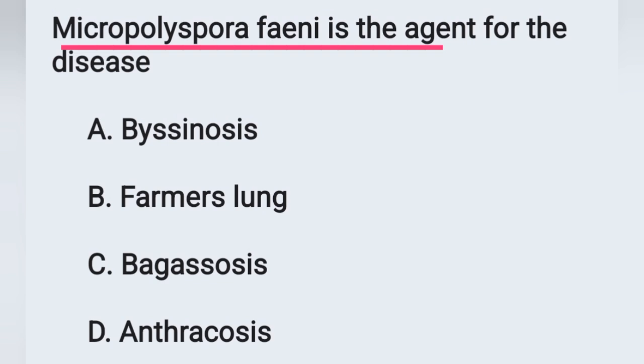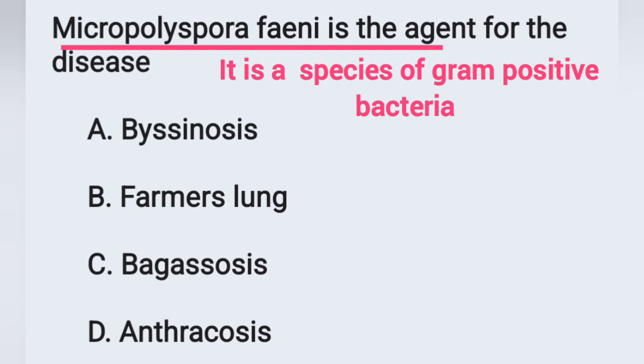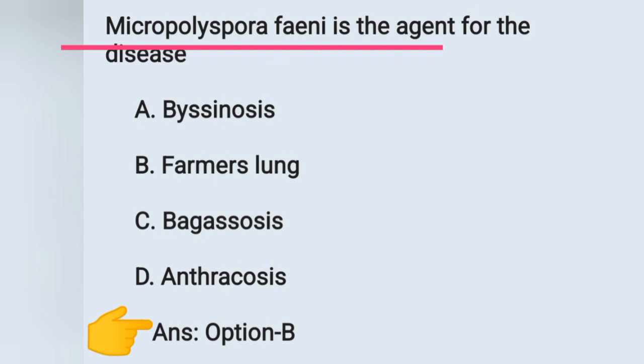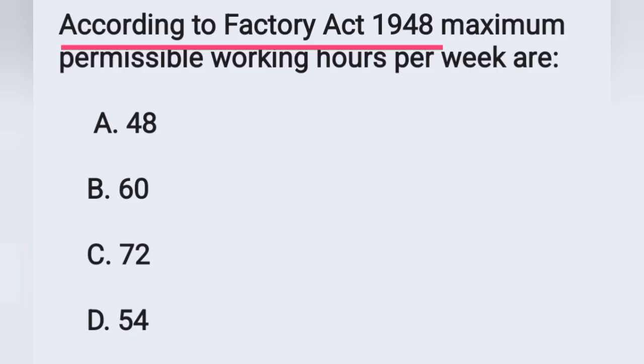And the next question: Micropolyspora faeni is the agent for the disease? Option A byssinosis, option B farmer's lung, option C bagassosis, option D anthracosis. Micropolyspora faeni is a gram-positive bacteria. Inhalation of this bacteria causes farmer's lung. So here the correct answer is option B, farmer's lung. Micropolyspora faeni is the agent for the disease farmer's lung. Move on to the next question.